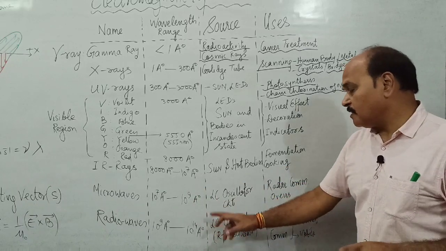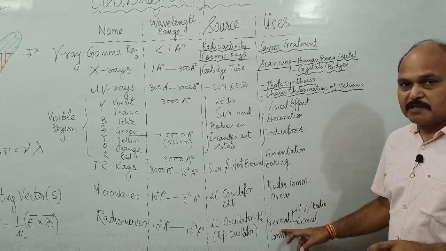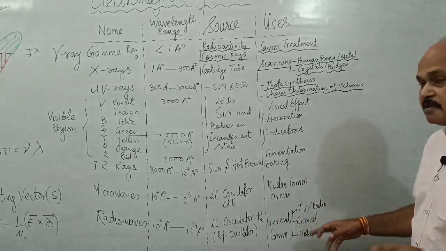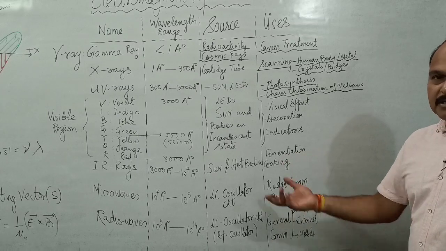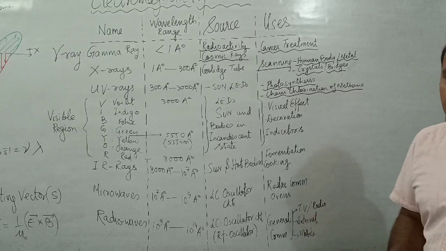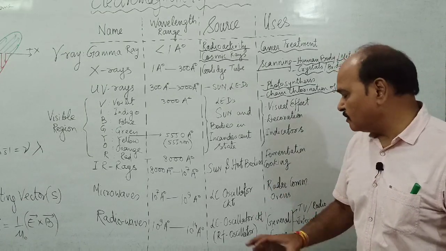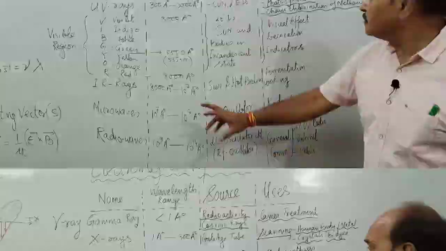And radio waves are used for general communication. General communication means it may be TV communication, television, it may be radio transmission, it may be internet, or it may be mobile communication. So for all sorts of communication we use radio.